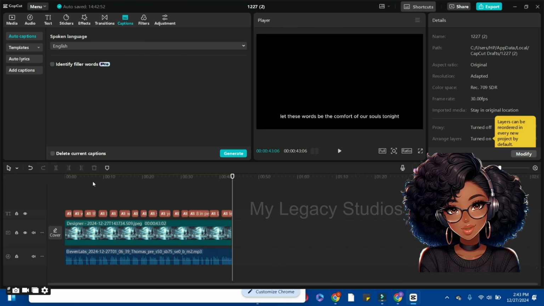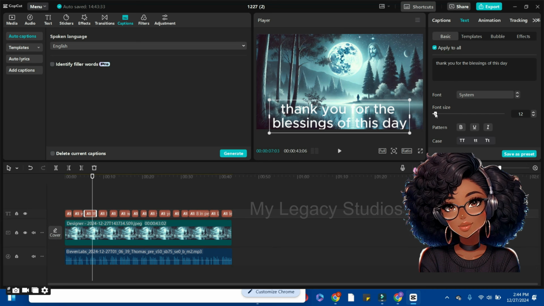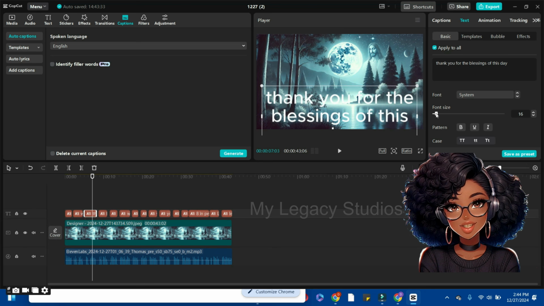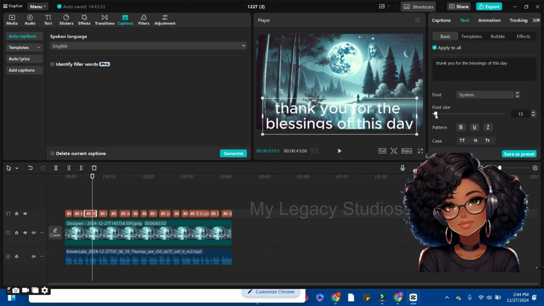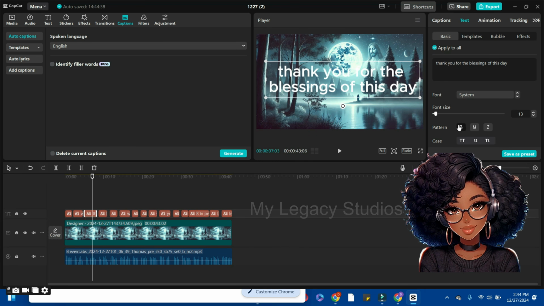So the next thing we are going to do is to change the format. Tap on any of these captions or the text and a box will appear at the right side here. Now we are going to increase the font by coming to the font size. Use the button here to drag it to the right, increasing the font. When you start dragging it, you see the font size changing on the screen. Tap on the text and move your text to the middle. So now click on the bold to make your text bold.